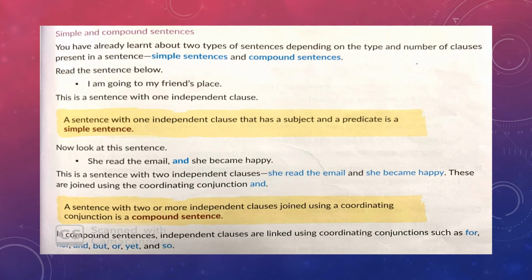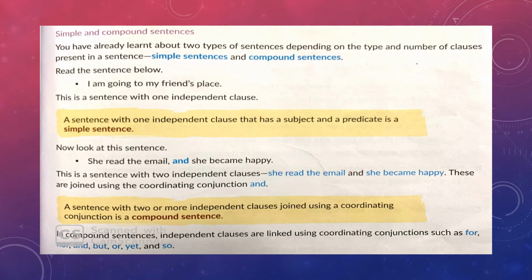But they're joined together with the help of a conjunction. The word and here is a coordinating conjunction. You have already studied coordinating conjunctions in the previous lesson. Hence, a sentence that is joined by a coordinating conjunction, which joins two or more independent clauses together, makes a compound sentence.